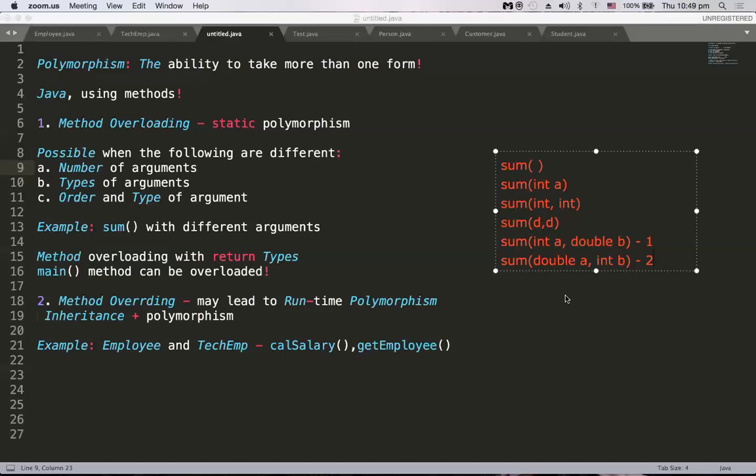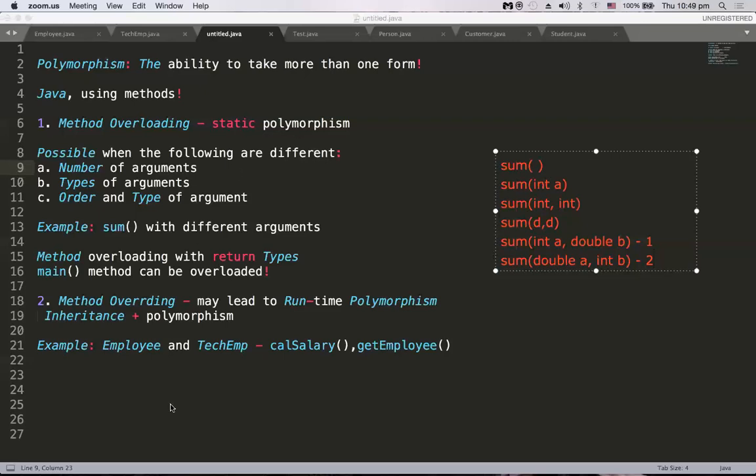That means the binding of this method to the method call. This is the method definition, and we have method calls actually. So that is binding. The process of linking the method code with the method call is binding. This binding will happen at compile time for overloading, so that's why we say static polymorphism.